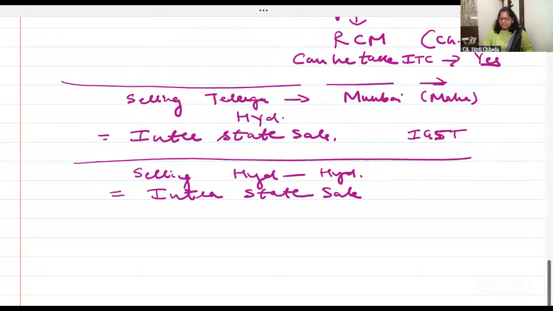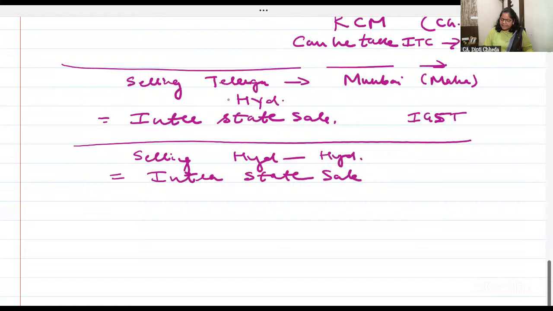Interstate Goods and Service Tax. IGST is charged. Right? If within the state, then if IGST rate is say 18%, if the goods are sold within the state, then CGST, which goes to the central government, 9%. And SGST, which goes to the state government, is 9%. So part of the tax is going to center, part is going to state. That's why it is called dual model tax.